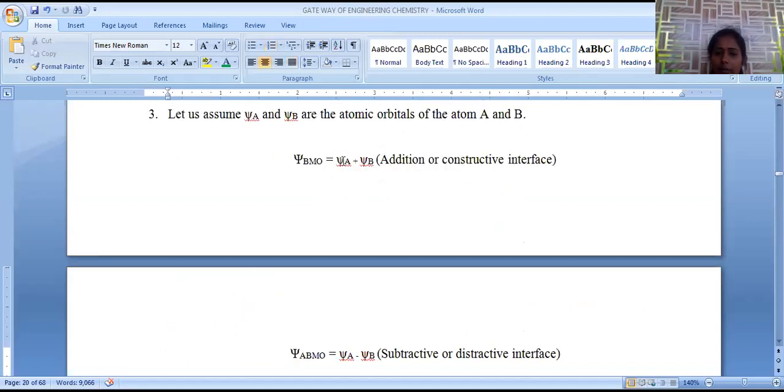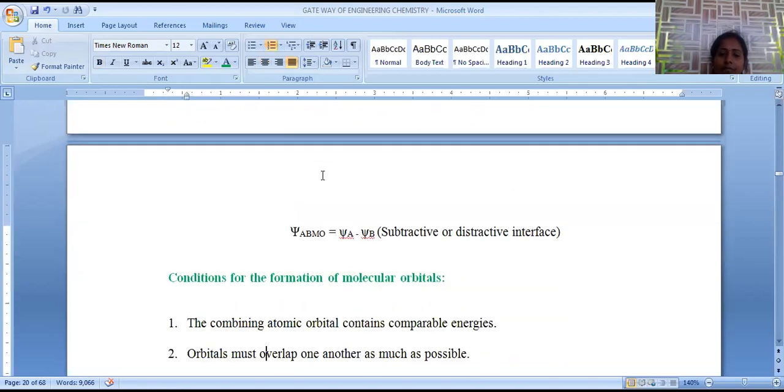Psi represents the atomic orbitals. So the psi bonding molecular orbital is generated by addition or constructive interference. Psi A is nothing but the atomic orbital of one atom, and the atomic orbital of the second atom combines with it in an additive manner, so that the bonding molecular orbital is generated.